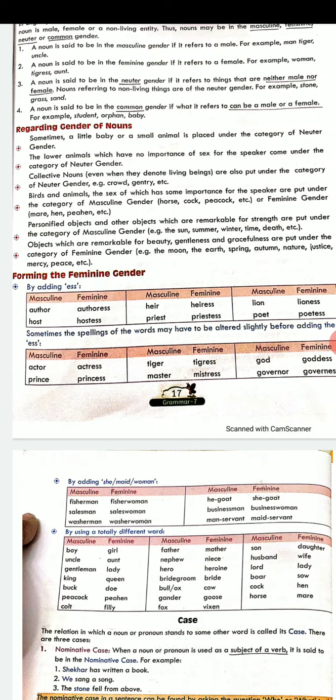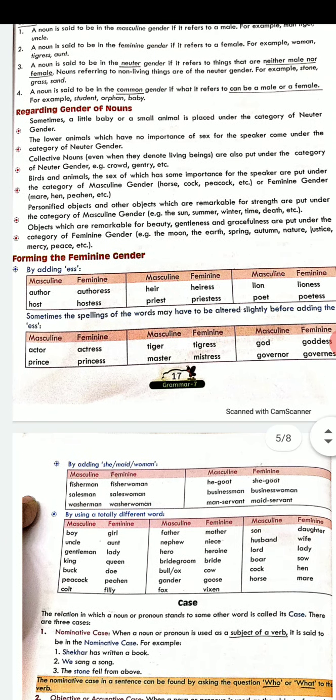On the other hand, when you are talking about collective nouns, like a crowd of people. A crowd of people entered the hall and it grabbed away all the tickets. So, you cannot call a crowd of people he or she, that the crowd of people entered the hall and she grabbed away or he grabbed away. You do not know how many males or females there are in a crowd. There may be children also. There is a mixed gender. So, whenever you are talking about collective nouns, you will always have a neuter gender.